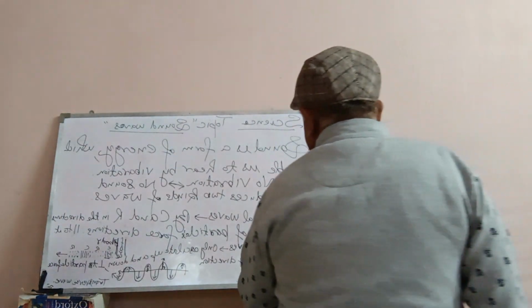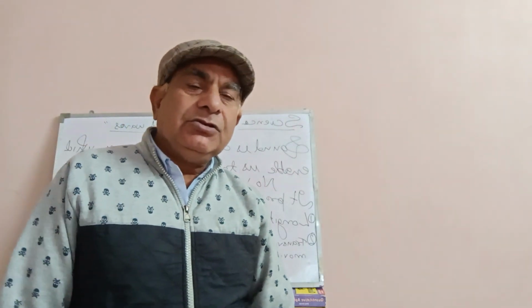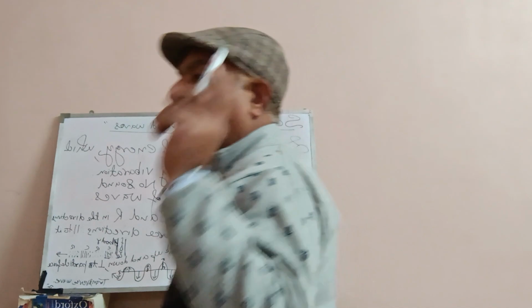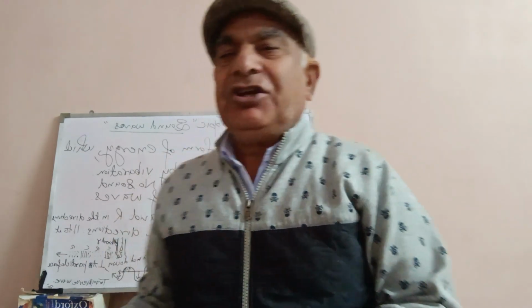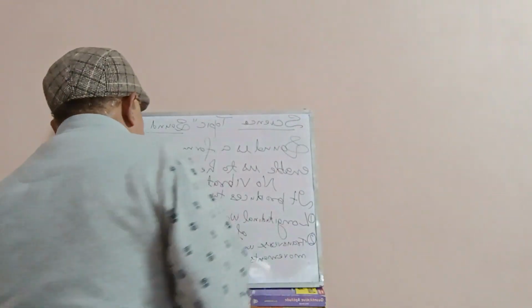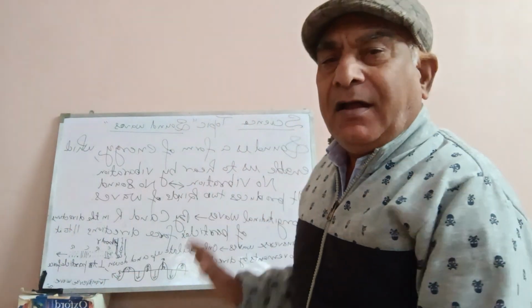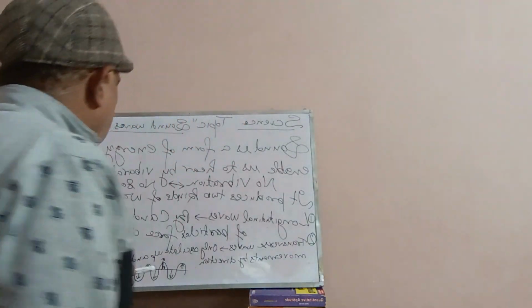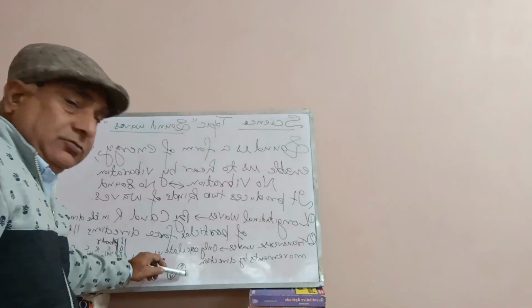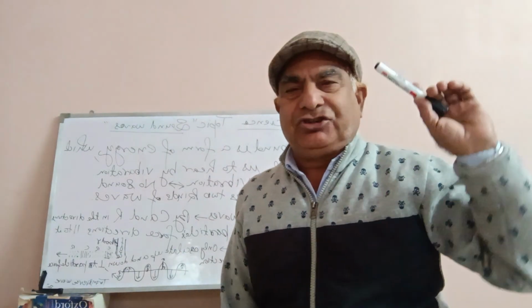Now the second wave is the transverse wave. The waves which are produced by up and down motion. It is perpendicular to the motion of the force of the particles. So it is not in the direction of the longitudinal wave, it is perpendicular to the direction of the longitudinal wave. It is shown this way, the T means up and down motion.